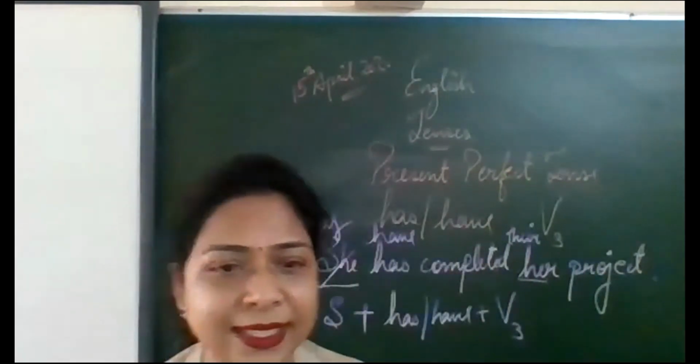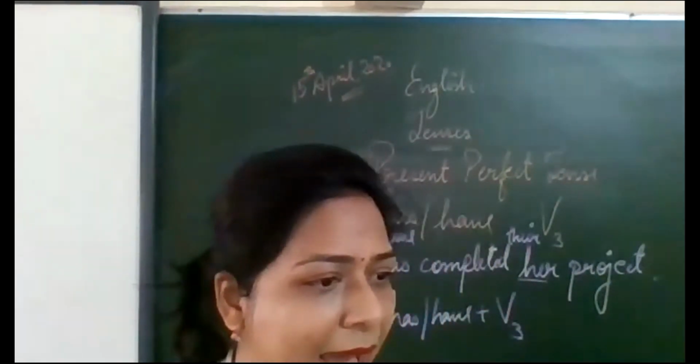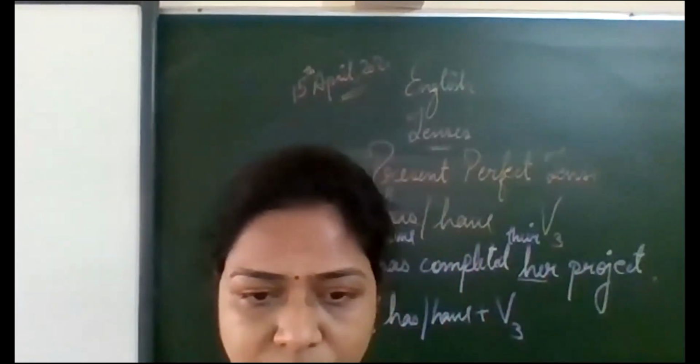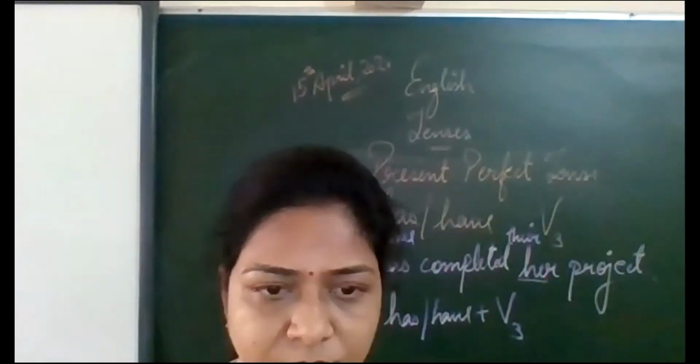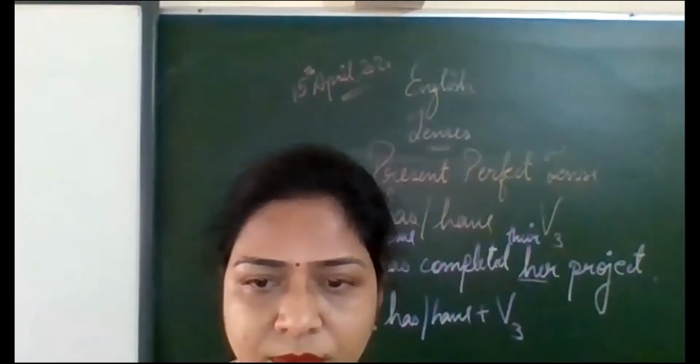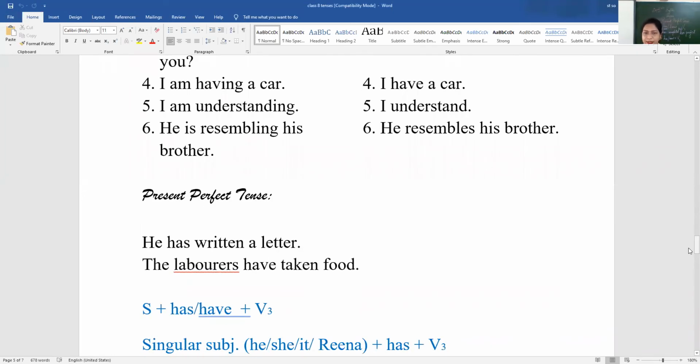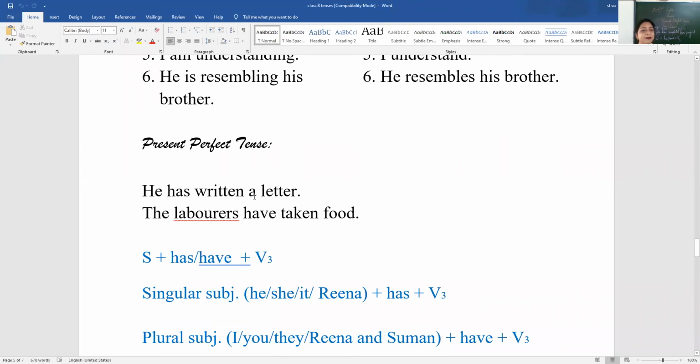Okay. Now let's see the formula and some uses. This is the same sentence, children, which we have been using and changing with every tense. He has written a letter. We started with I write a letter or he writes a letter.